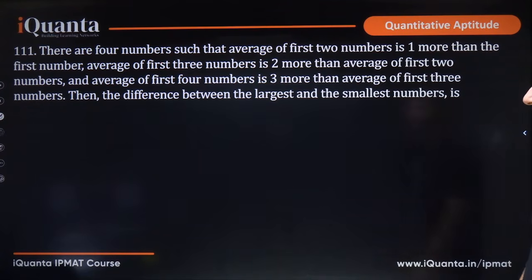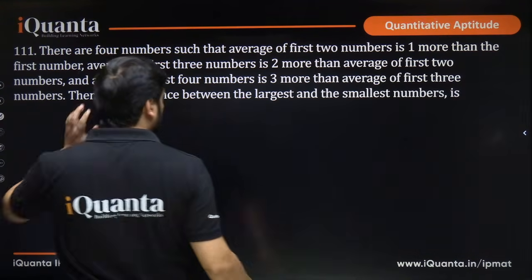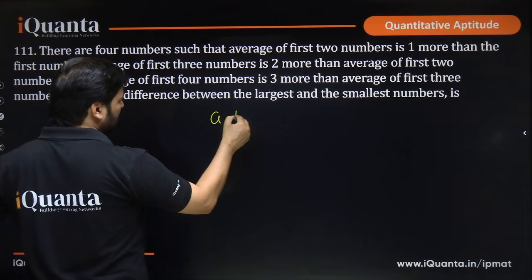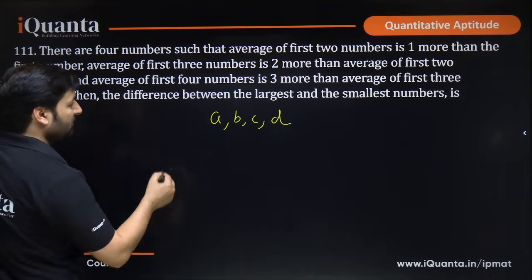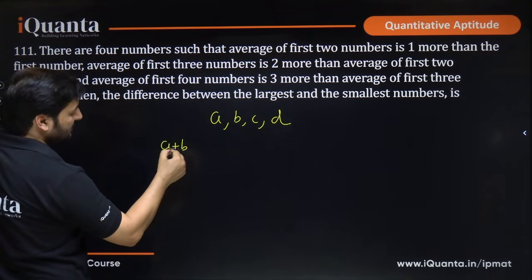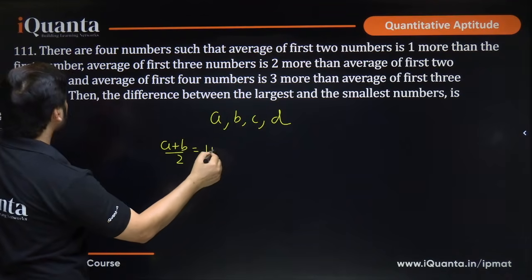Now let's go to the next question. There are 4 numbers such that average of first 2 numbers is 1 more than the first number. Let me take A, B, C, D as the 4 numbers. We have to form some average equations over here. So the average of first 2 numbers is this. It is 1 more than the first number.